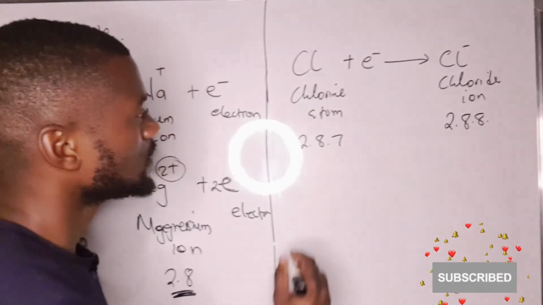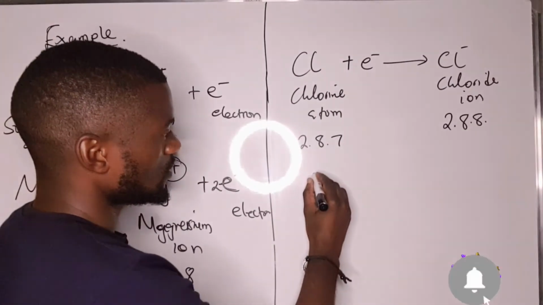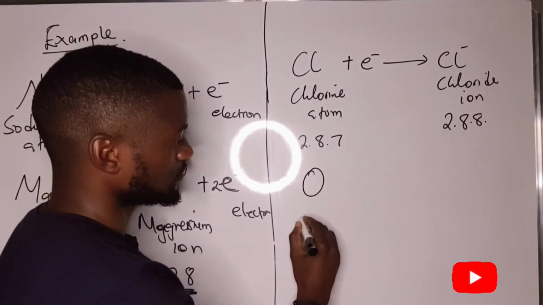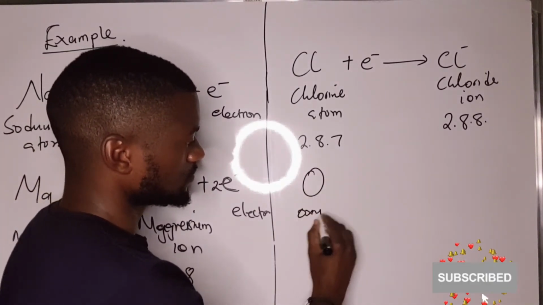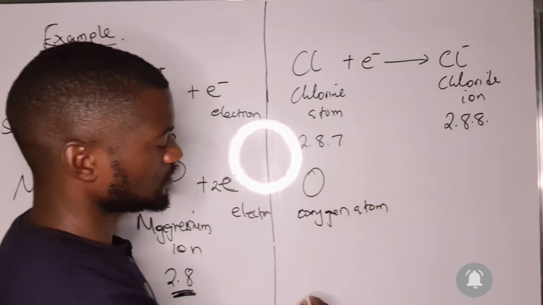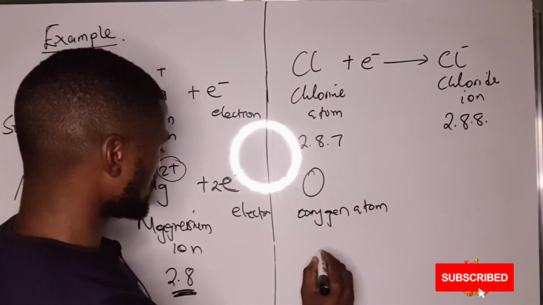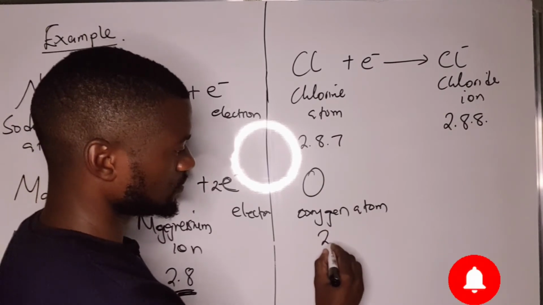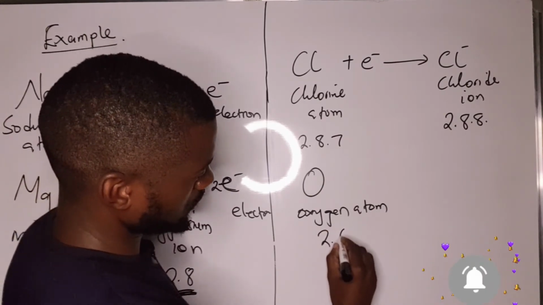Another example is the oxygen atom, with the electron configuration of 2, 6.